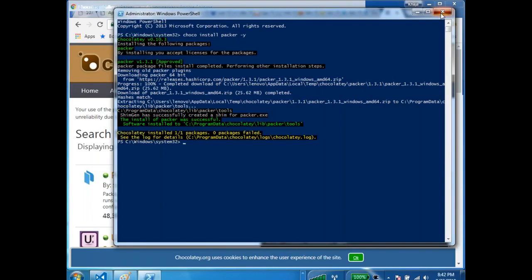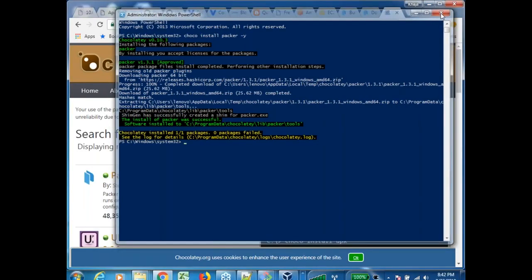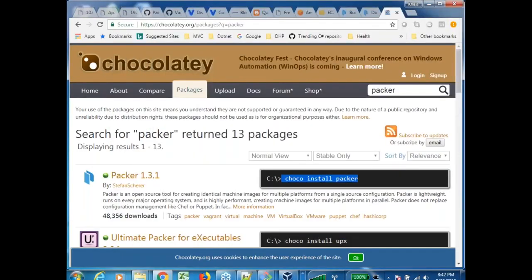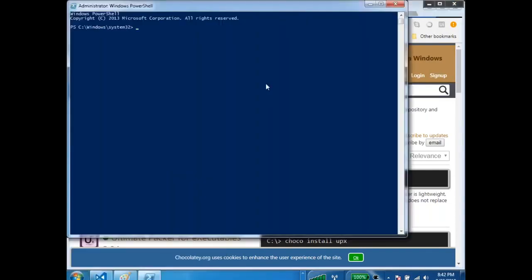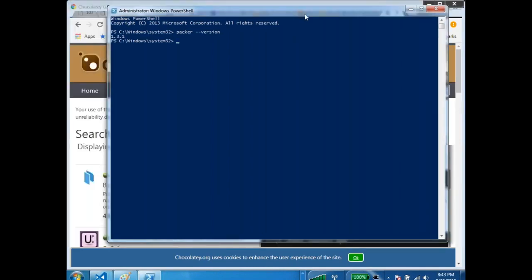I don't want to do anything. I'll always relaunch, since I am on Windows. Now Packer hyphen. So I have 1.3.1. So Packer is installed on my system, right?